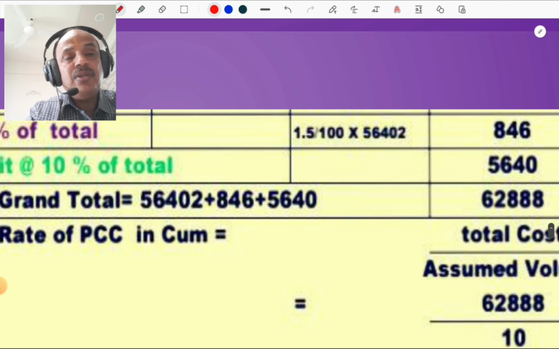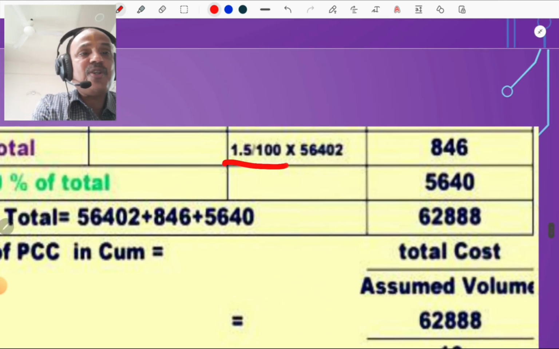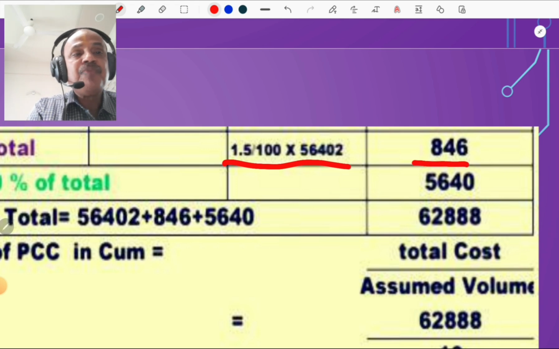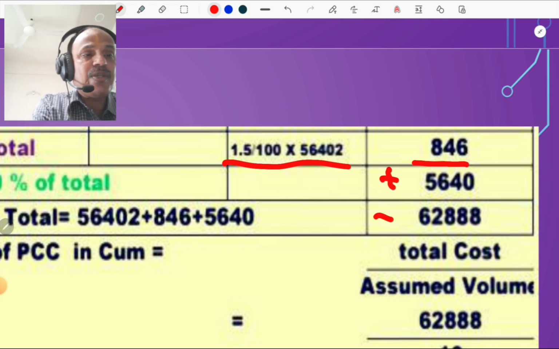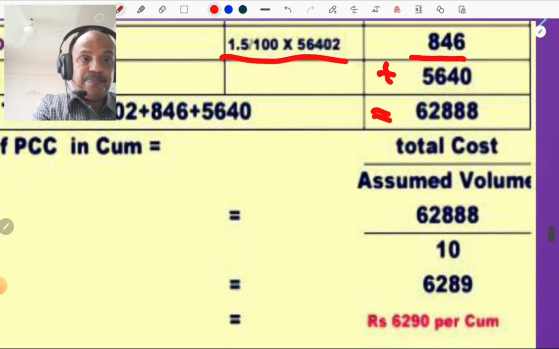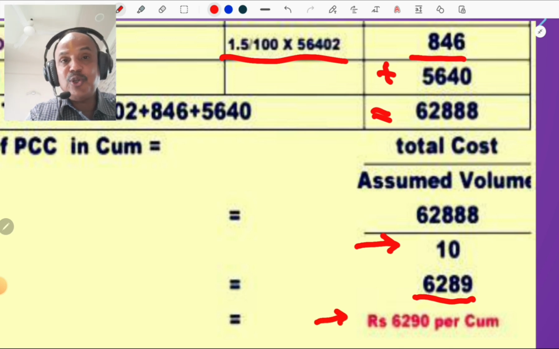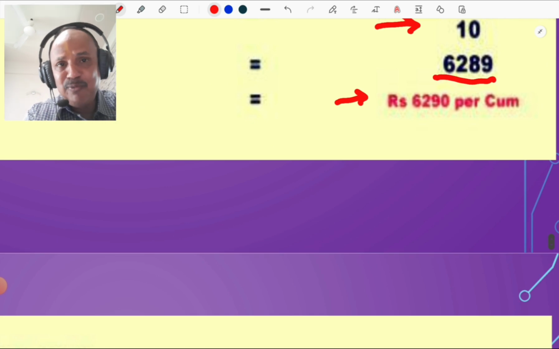Then add 1.5% as water charges, you know that. So 1.5% of the above amount is 846. Add 10% contractor profit and the total is 62,888, and divided by that volume in cubic meter, you get the amount as 6,289. So we round it off as 6,290 rupees per cubic meter for PCC in 1 in 2 in 4, not 1 in 1.5 in 3, or 1 in 4 in 8, but you can calculate that. It is very simple and easy.